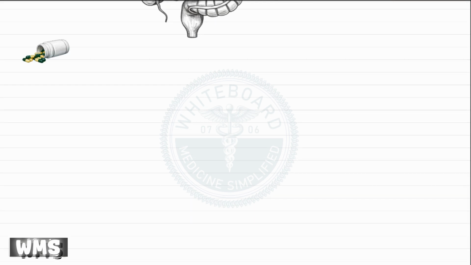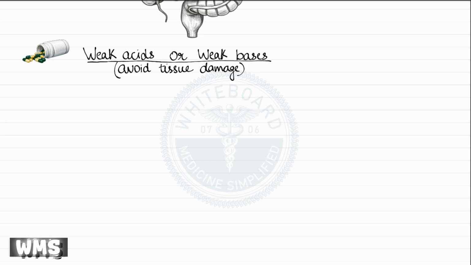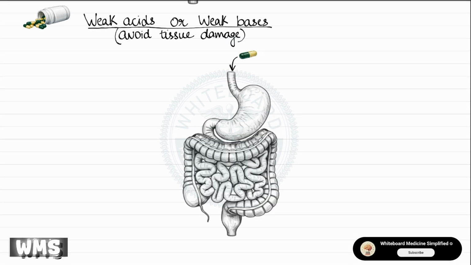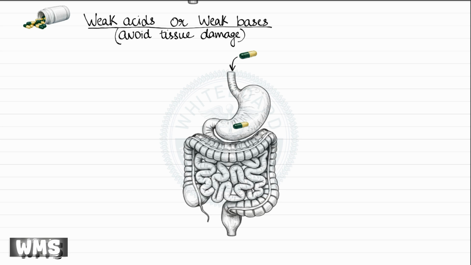Most drugs that we use clinically are either weak acids or weak bases, because strong acids and strong bases can cause significant damage to body tissues. When we take these drugs, or when these drugs dissolve in body fluids, such as the gastric fluid in the stomach, they do not remain in a single form. Instead, they exist in two forms, an ionized or charged form, or an uncharged form.